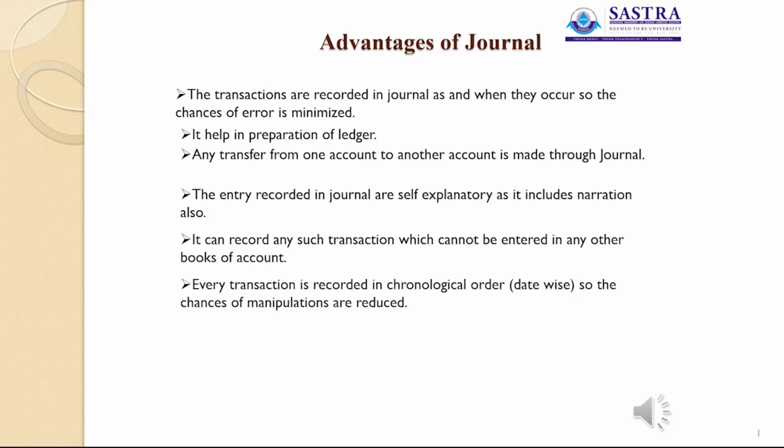Then every transaction is recorded in chronological order, that is date-wise order. So the chance of manipulations is reduced. The transactions are recorded in day-to-day order. Then journal shows all information in respect of a transaction at one place.